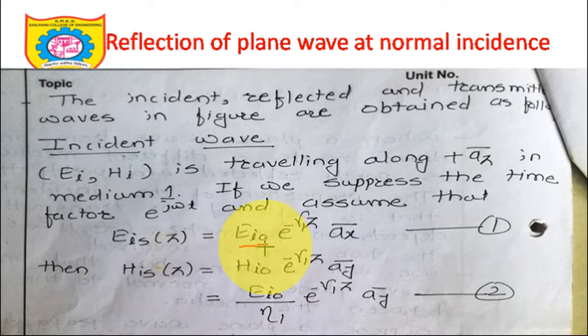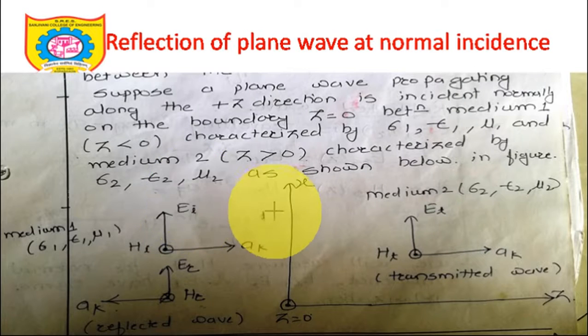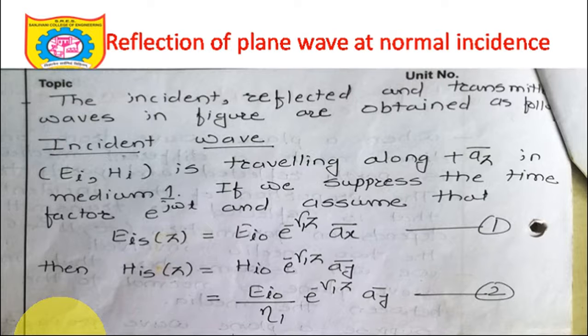And what is the direction of the EI0 component? Let's see here. EI is directed along the AX bar direction. Okay, so once again try to understand this equation. EIS of z is equal to EI0, the initial amplitude, e raised to minus gamma 1 z. Gamma indicates the propagation constant and 1 indicates the wave is in medium 1. Minus z indicates the wave is traveling in the plus z direction, and this AX bar indicates the direction of the electric field intensity component in the incident wave, that is, the direction of EI.